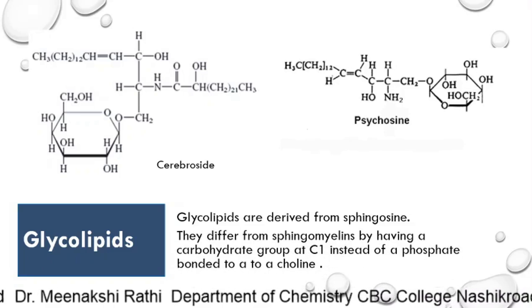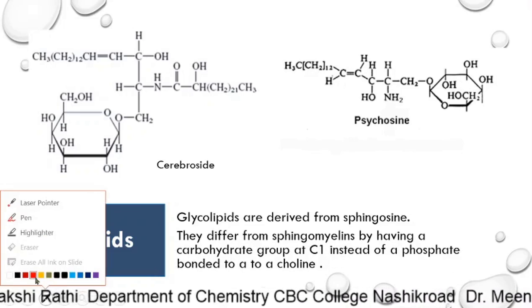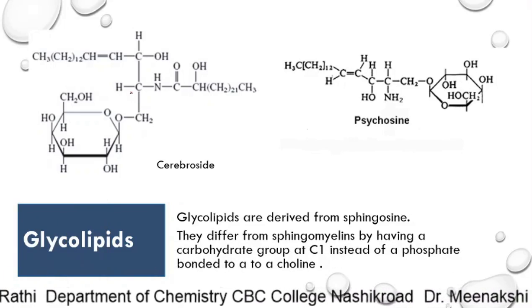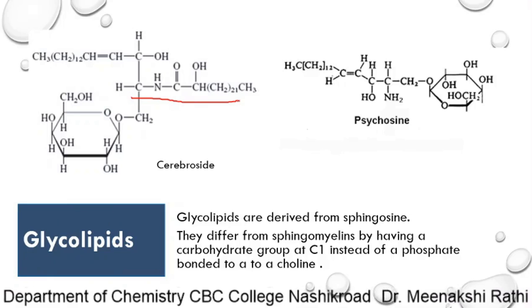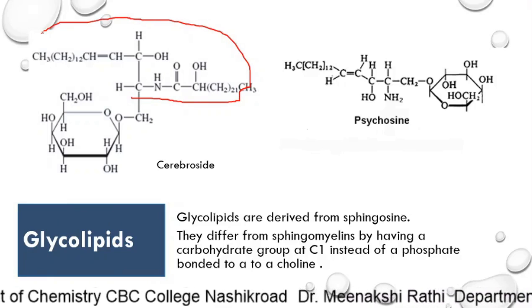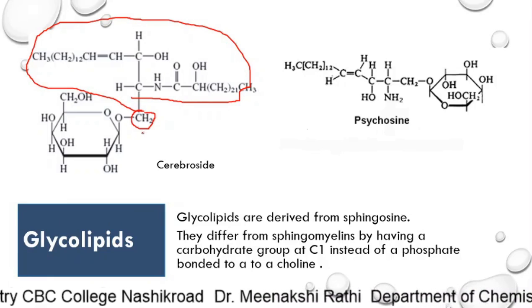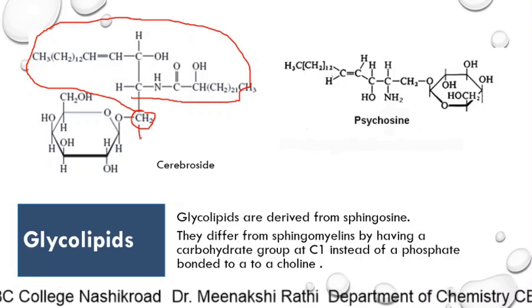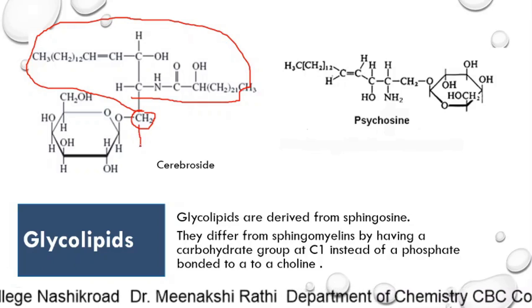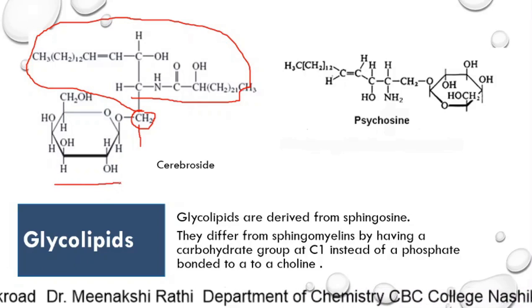Now, in this structure, if you see here, the alcohol is not glycerol, but sphingosine. To this first carbon atom, instead of a phosphate group, carbohydrates are directly attached.